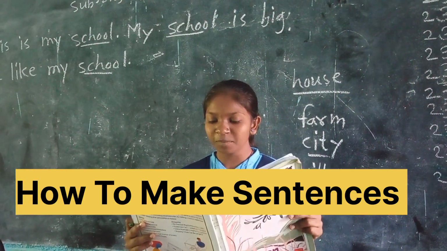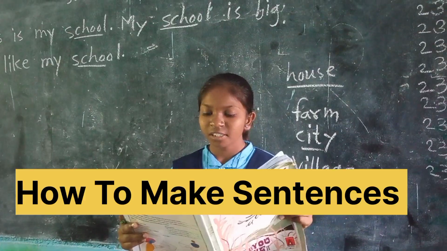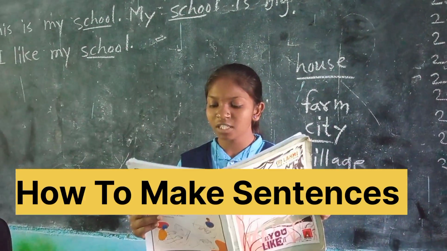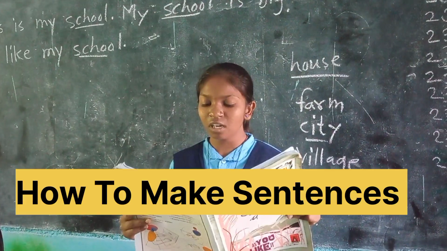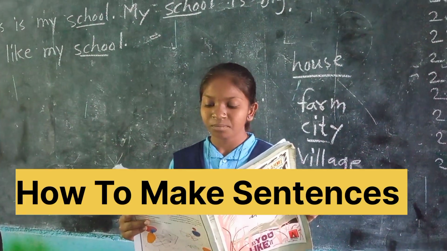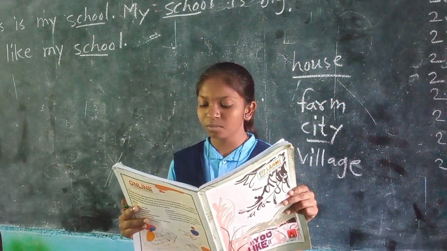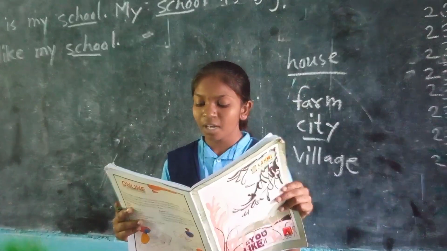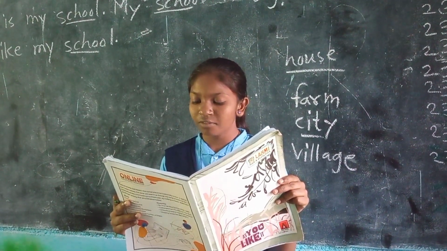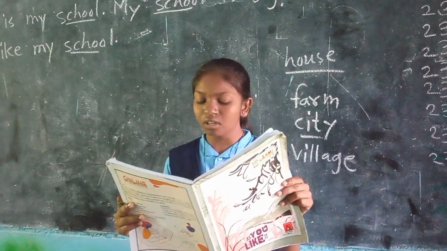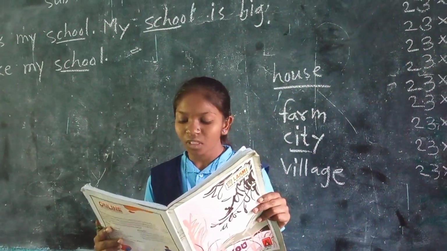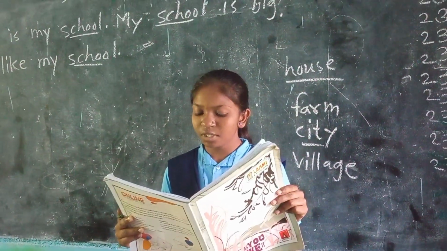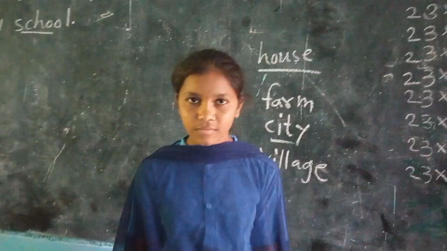My name is Dipti. I read sentences. This is my school. My school is big. I like my school. This is my house. My house is big. I like my house. This is my farm. My farm is big. I like my farm. This is my city. My city is big. I like my city.